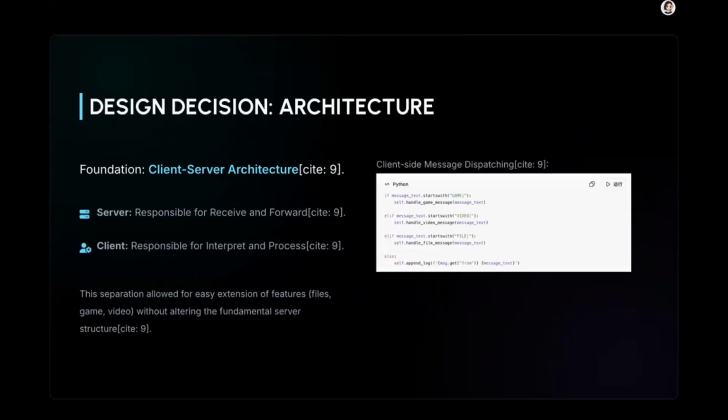One important design decision was to keep the client-server architecture as the foundation of the whole system. For example, on the client side, we use message prefixes to decide what kind of message it is. So this means the client is responsible for feature-specific processing. For example, if the message starts with game, the client updates the tic-tac-toe board. If it starts with video, the client handles video call signaling. So the overall logic is the server is to receive and forward, and the client is to interpret and process. This separation made our project easier to extend. We could add file transfer and video call features without changing the fundamental server structure.